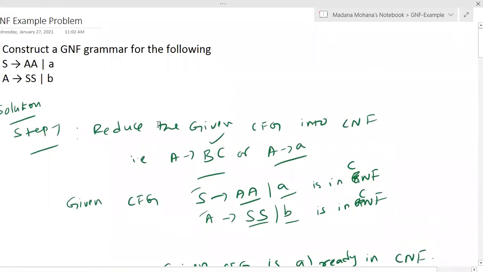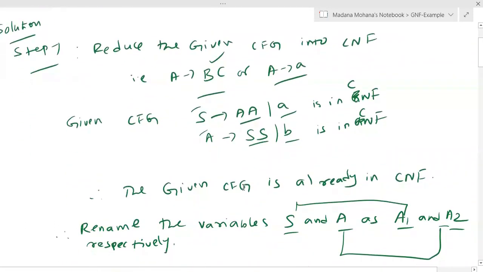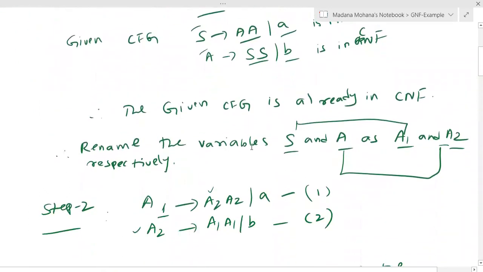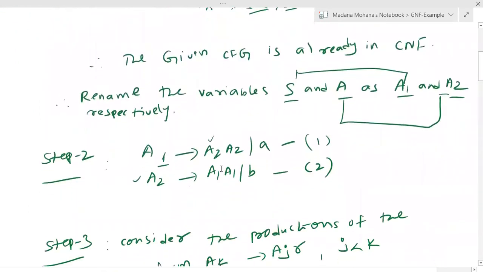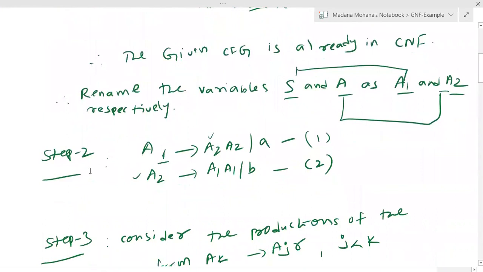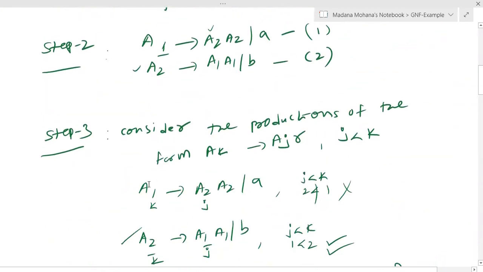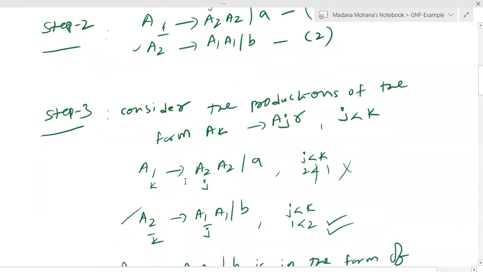This grammar is already in CNF, no problem. So directly we have to rename all the variables as A1, A2, and so on. Then step 2, you can modify all the productions in the form of Ai derives Aj gamma format. Then step 3, let us consider the productions of the form Ak derives Aj gamma where j less than k. Then in the right hand side Aj productions you can substitute.